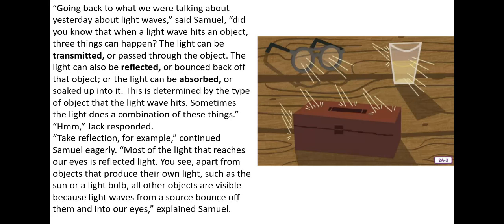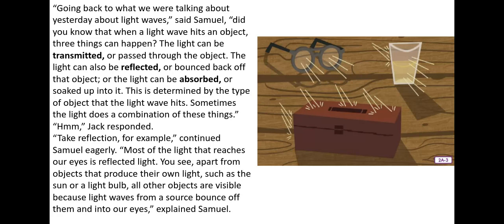Jack responded. "Take reflection, for example," continued Samuel eagerly. "Most of the light that reaches our eyes is reflected light. You see, apart from objects that produce their own light, such as the sun or a light bulb, all other objects are visible because light waves from a source bounce off them and into our eyes," explained Samuel.